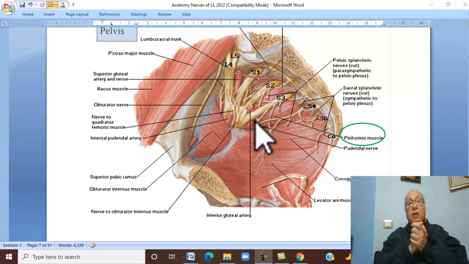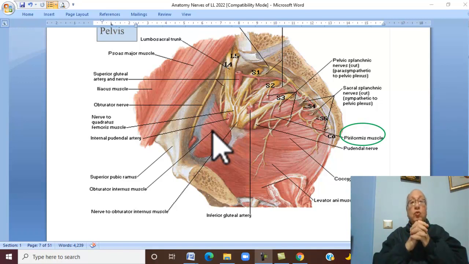Two muscular branches arise from the anterior aspect, which are the nerve to obturator internus and the nerve to quadratus femoris.